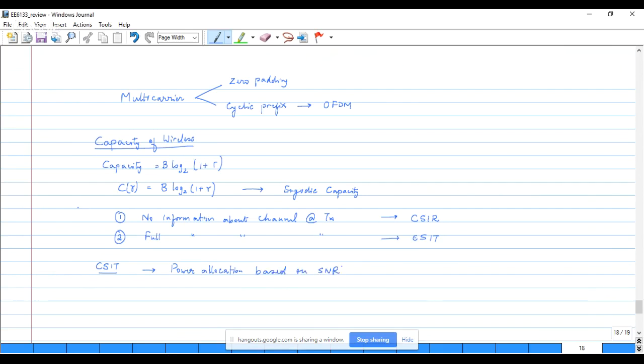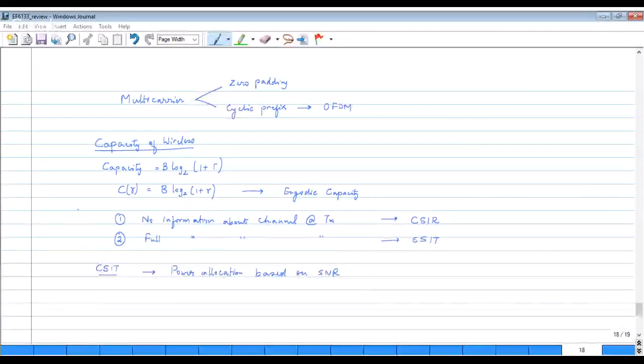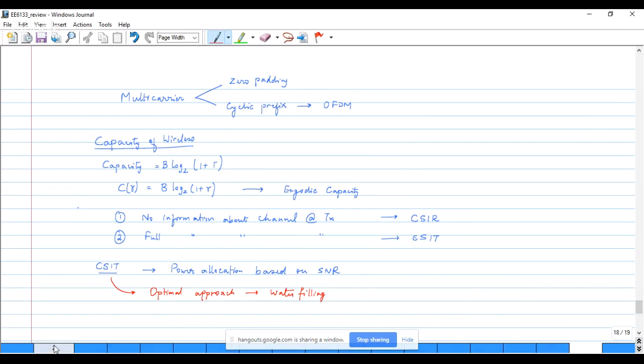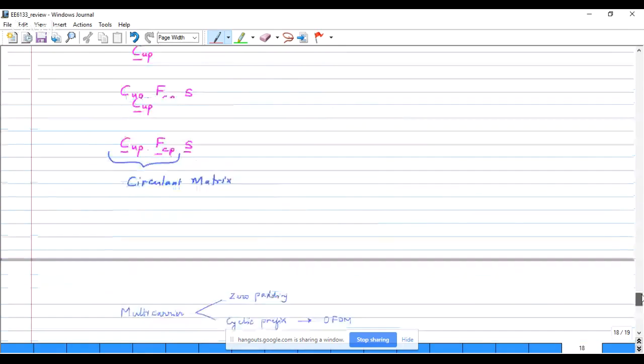And the optimal method for this is what we saw as the water filling algorithm. So channel state information, optimal approach for achieving capacity is based on the water filling. Let me just show you the slides from the lecture, and hopefully this will refresh the memory regarding that.